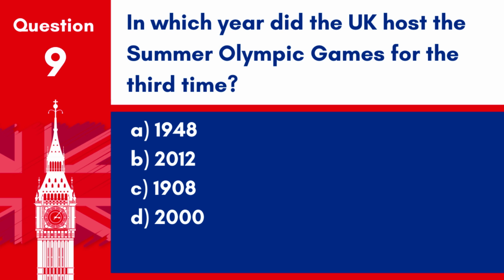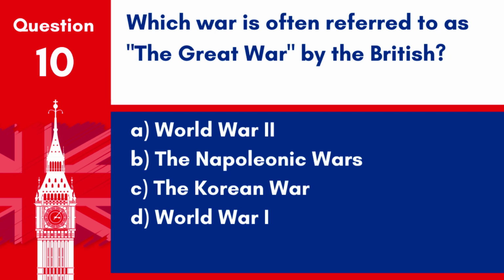Question 9. In which year did the UK host the Summer Olympic Games for the third time? A. 1948. B. 2012. C. 1908. D. 2000. Answer: B. 2012. The United Kingdom hosted the Summer Olympic Games for the third time in 2012 in London. Question 10. Which war is often referred to as the Great War by the British?